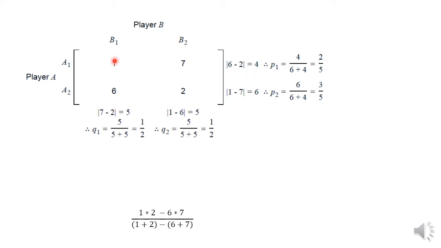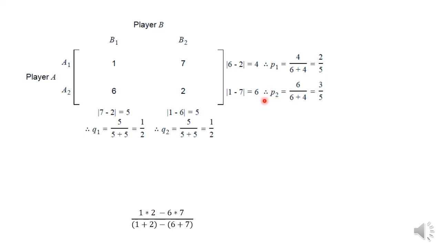Similarly, 1 minus 6, absolute value, is 5, written here. 7 minus 2, absolute value, is 5. So 4, 6, 5, 5 are written. Now the probability of A1, P1, is 4 divided by 6 plus 4, which is 2 by 5.